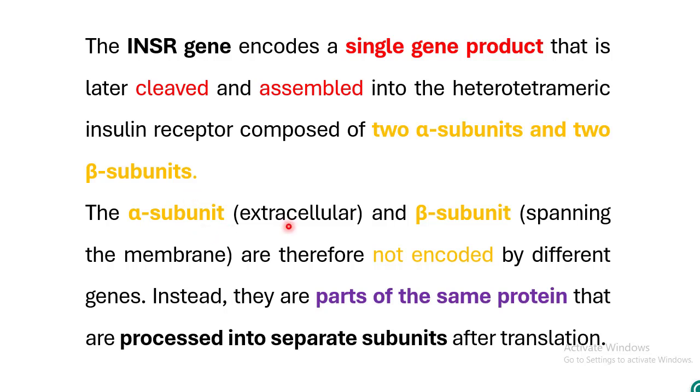The alpha subunit is the extracellular one, present on the exterior of the cell, and the beta subunit is spanning the membrane. So they are not encoded by different genes. Instead, they are part of the same protein that is processed into separate subunits after translation, and you get a tetrameric insulin receptor.